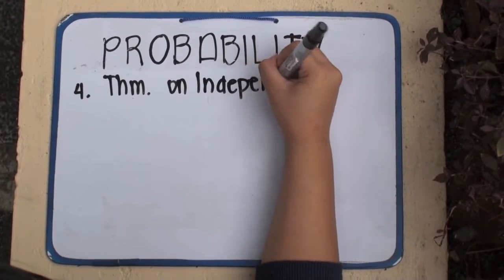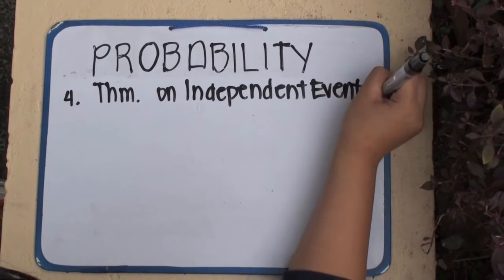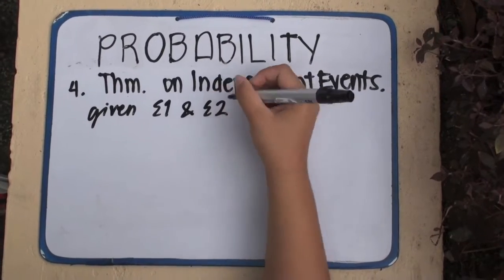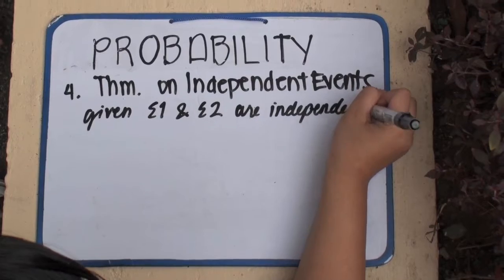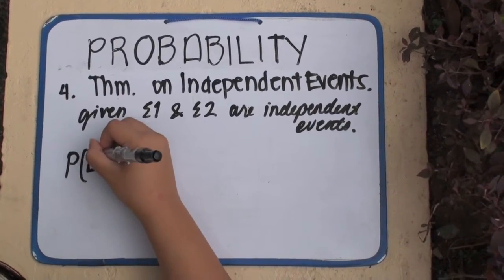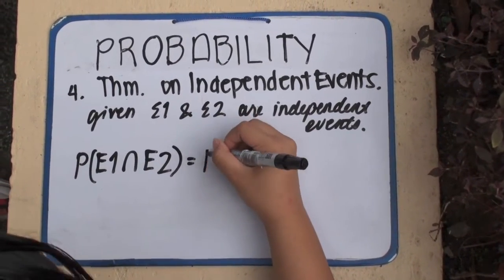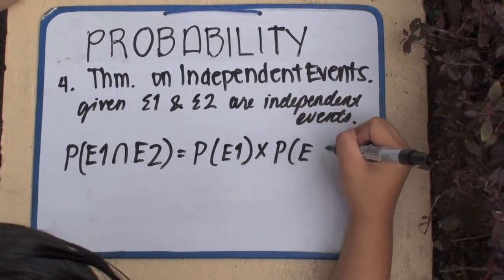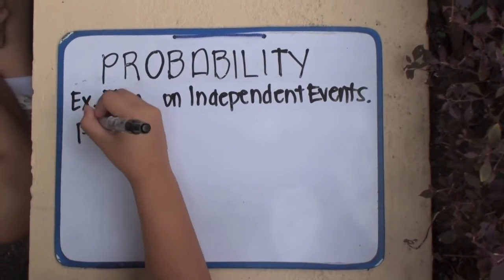This theorem states that given E1 and E2 are independent events, the probability of the intersection of E1 and E2 is equal to the probability of E1 multiplied by the probability of E2. Exercises: the first card I choose is a black face card, and the second card I get is a red face card.